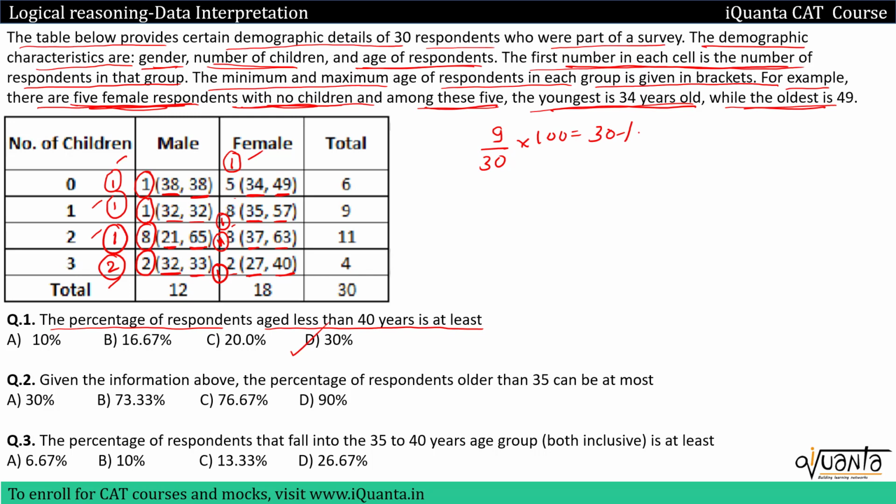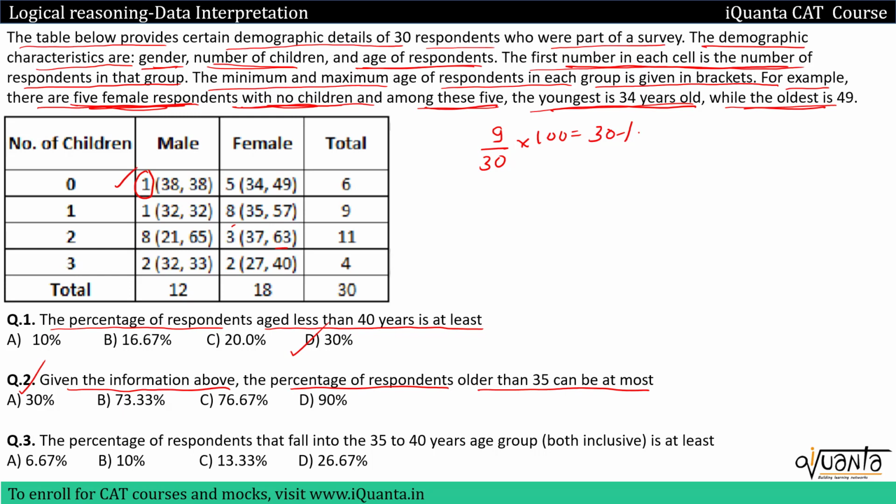So this was very easy. Similarly, we'll solve the next one as well. Given the information above, the percentage of respondents older than 35 can be at most. So we have to maximize the number of respondents older than 35. If I look at the first group, I have only one male, youngest and oldest the same. That means there's only one male and he has age more than 35.